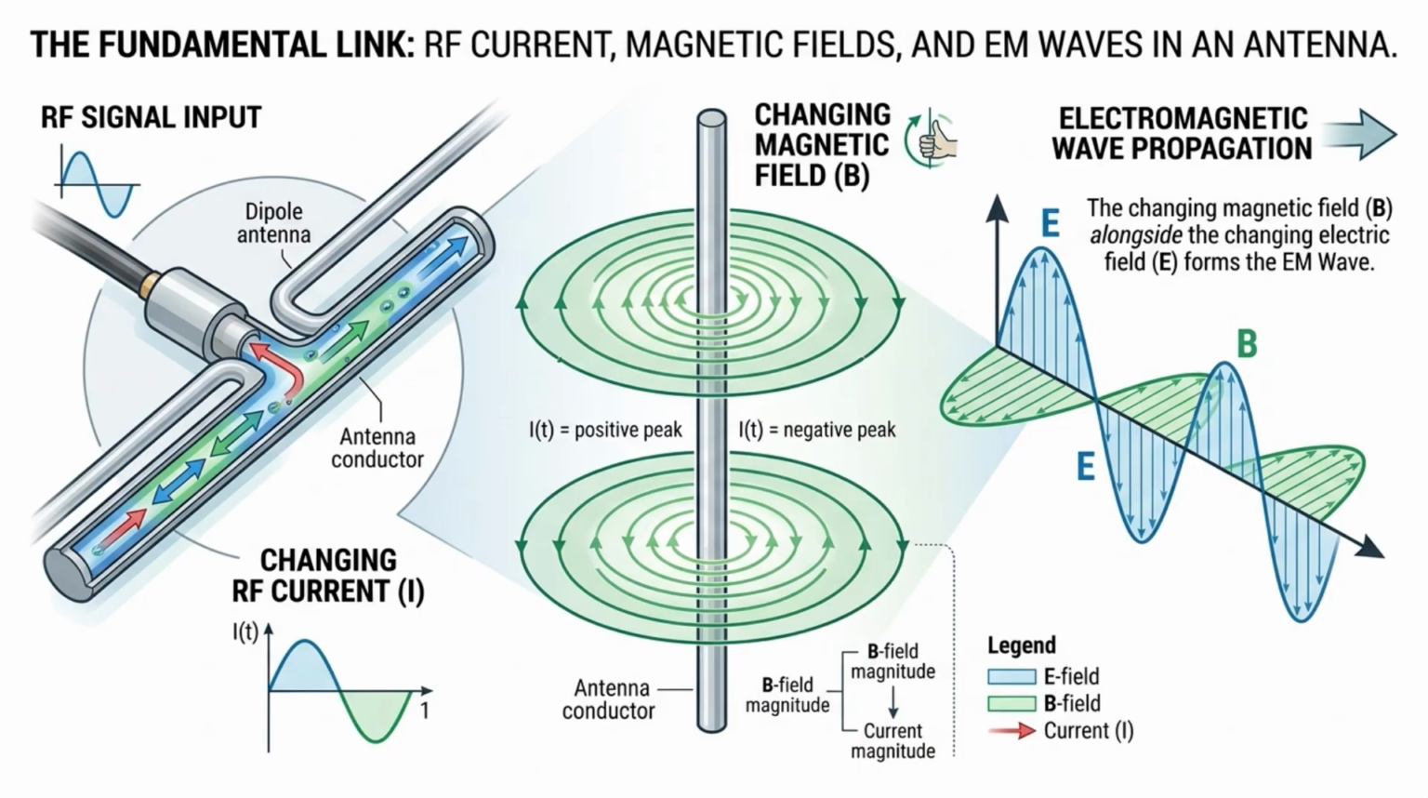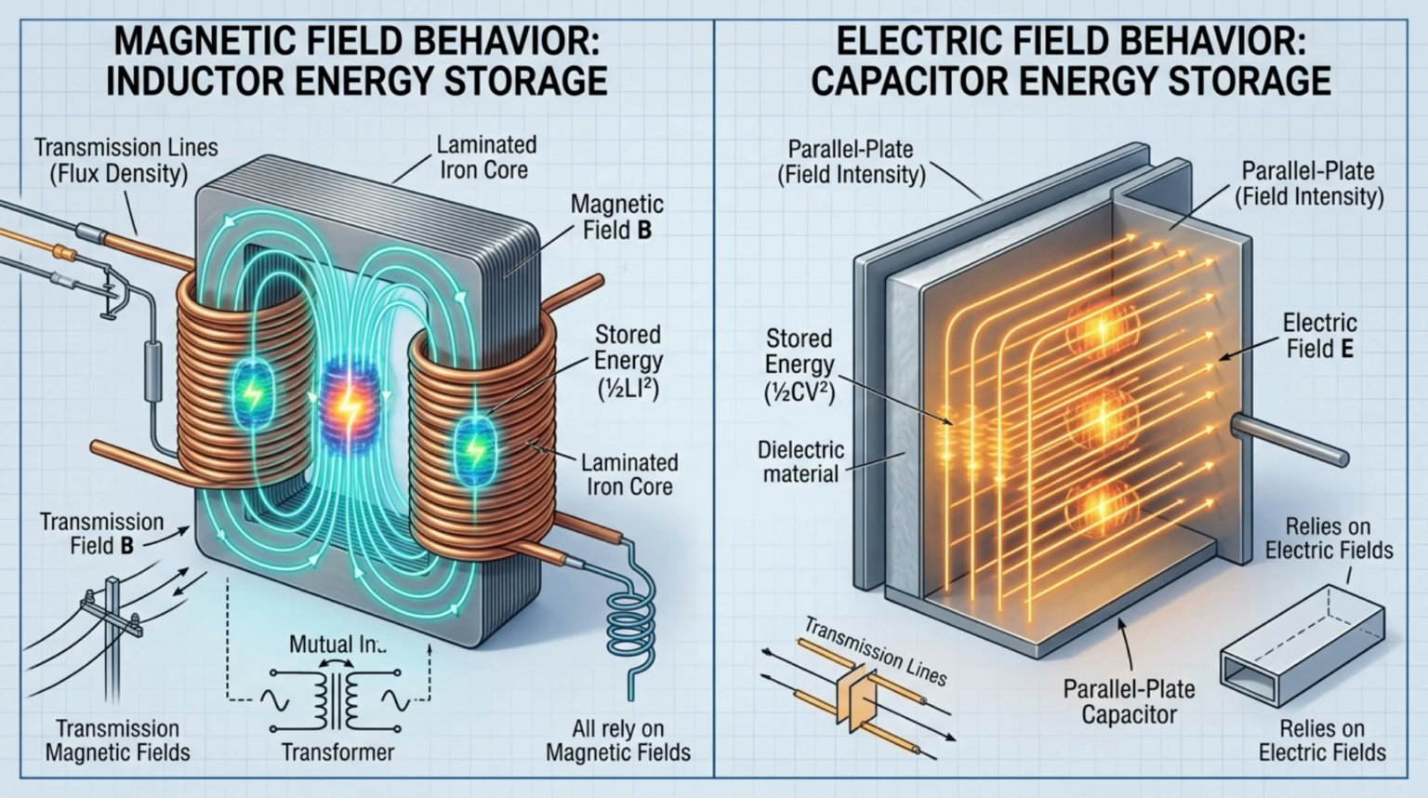Magnetic fields are essential in RF engineering because they form 1/2 of every electromagnetic wave. Whenever an RF signal flows through an antenna, the changing current generates a changing magnetic field around the conductor. Transmission lines, transformers, inductors, waveguides, and antennas all rely on magnetic field behavior. Inductors, for example, store energy in magnetic fields, just as capacitors store energy in electric fields.